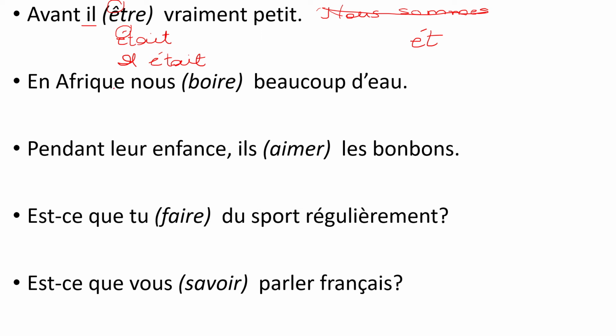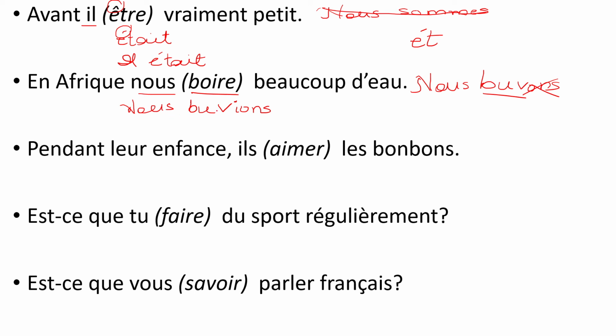Okay? Next. Boire has to be put into the imperfect for nous. I'm sure you already know that boire is an irregular verb in the present tense. It becomes nous buvons. Right? Then you have to cancel the ONS. You are left with the root BUV. Okay? And then you have to put the imperfect ending for nous, which is IONS. It will become nous buvions. Okay, in Africa we used to drink a lot of water.